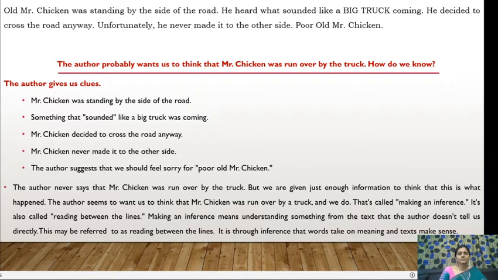So the author never mentioned that the chicken was no more. But by reading these things, by taking up the clues that are available in the text itself, we made an inference that the chicken was run over by a truck. So this is how we make inferences through reading.